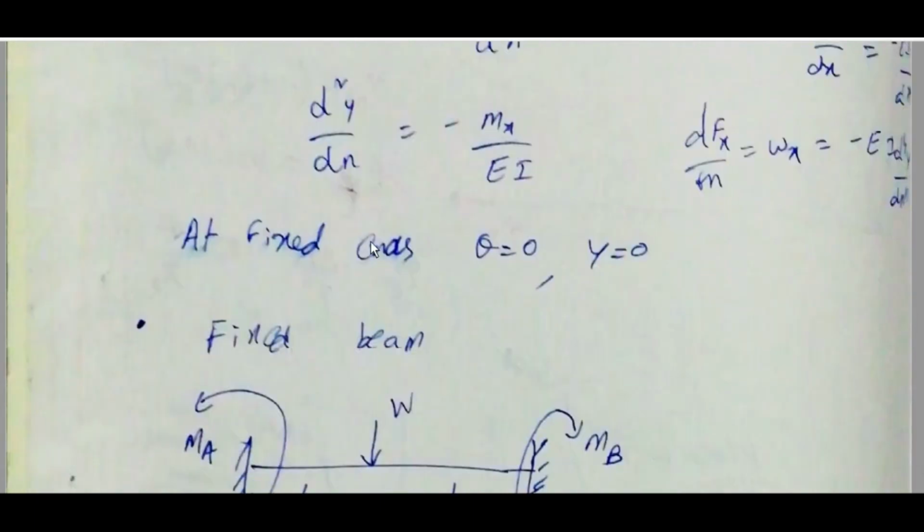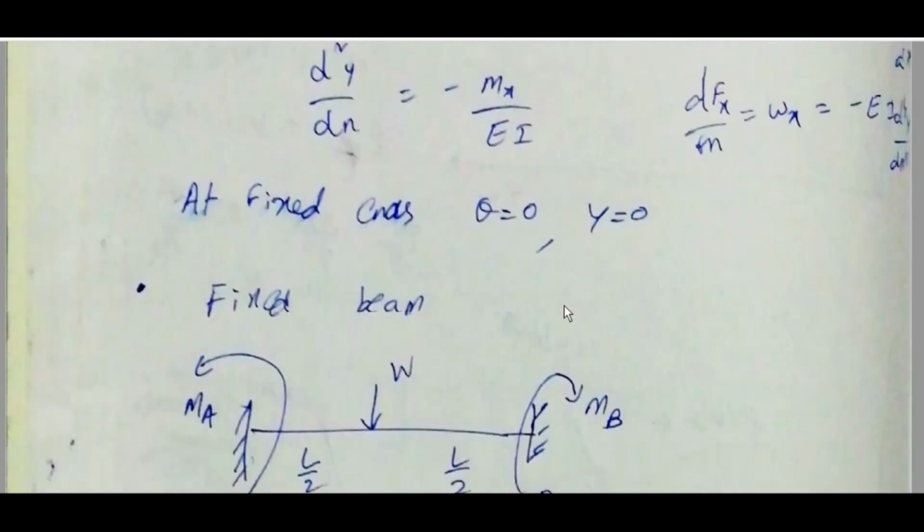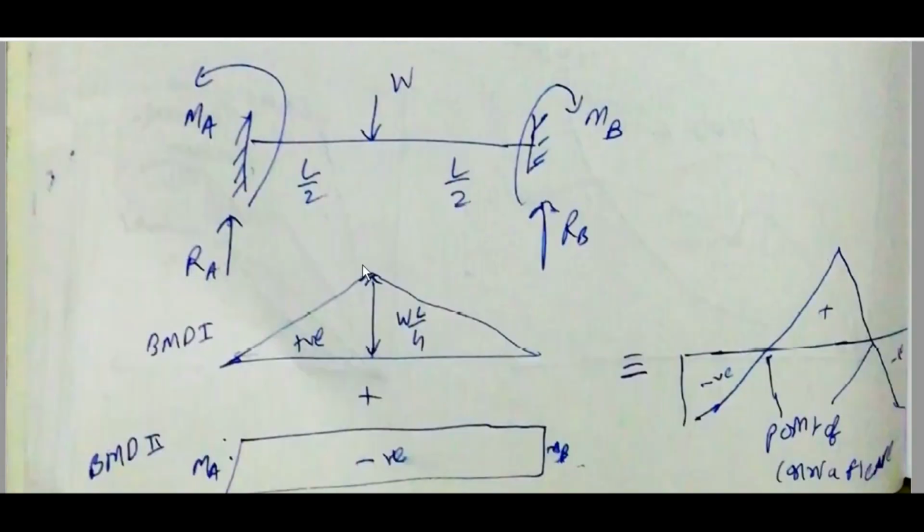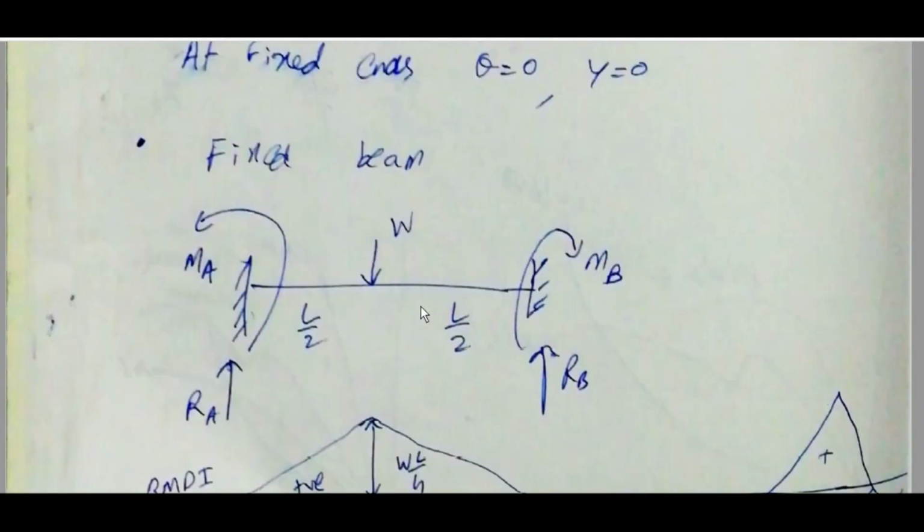At fixed ends, theta is equal to 0 and y is equal to 0. Fixed beam: MA, MB, W, RA, RB.